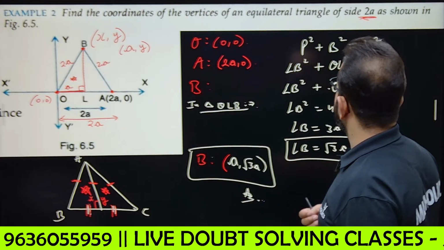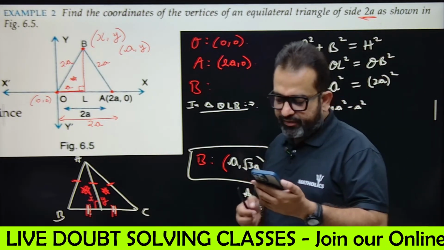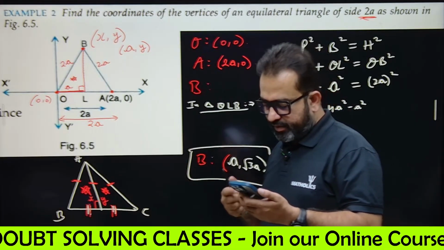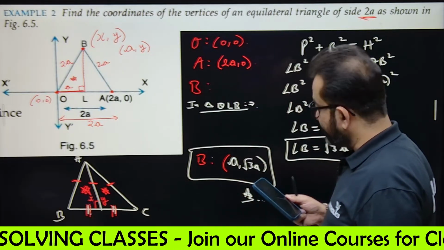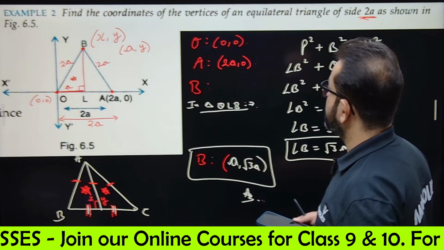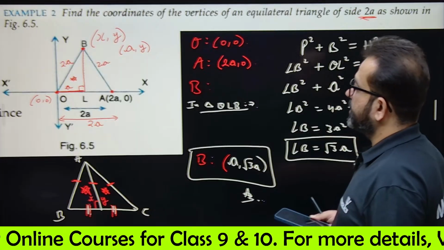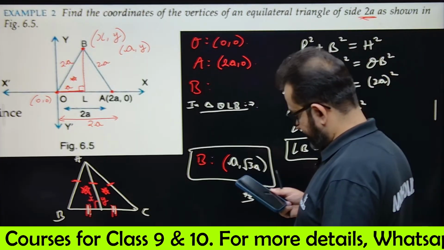Find the coordinates of the vertices of an equilateral triangle of side 2A as shown in this figure. Can anyone tell me at which level you guys are in your schools?